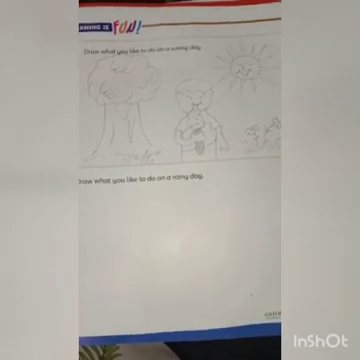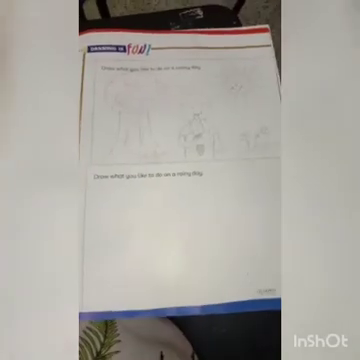Similarly, if you have to draw this picture, level 1, you may draw it. Okay, and similarly in the second question, you have to draw the activity you like to do on a rainy day. I hope you can do it, level 1. It's a very easy activity.